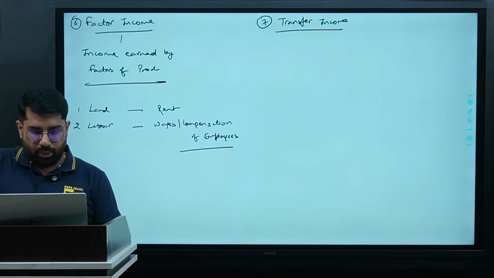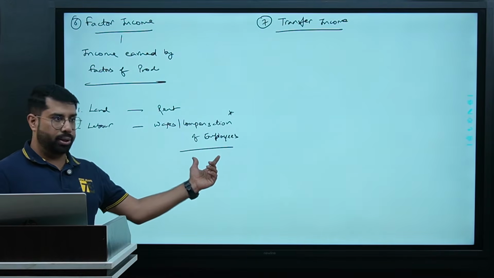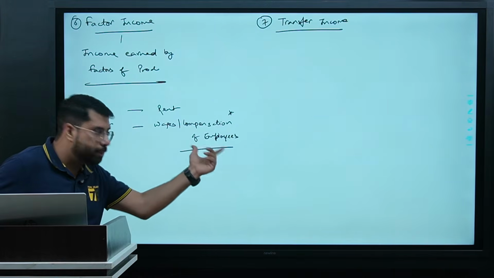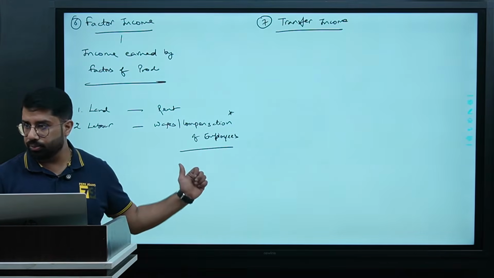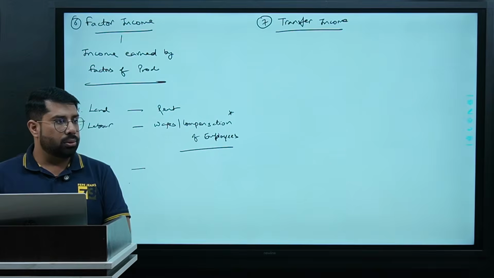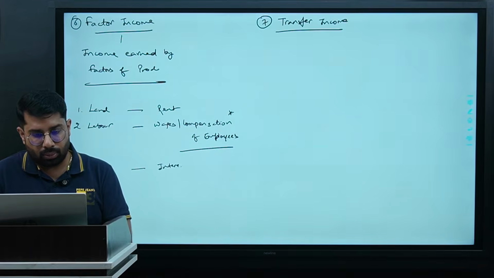I'm just putting an asterisk here, the reason being this is a very broad term. Compensation of employees is a very broad term, right? So we will explore this term also, when we do the methods of national income. Okay. So land, labor. Third is capital. What do you get for capital? Interest. Very good. Fourth is organization. What do you get for organization? Very good.